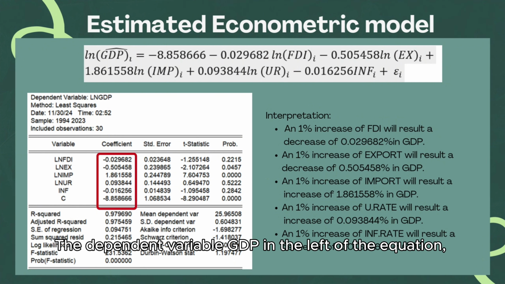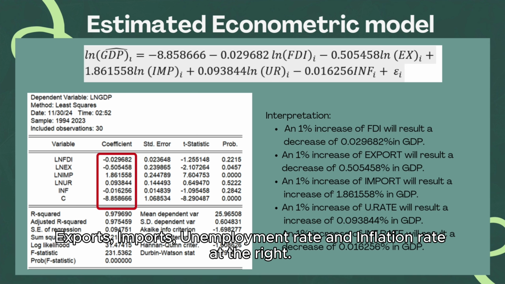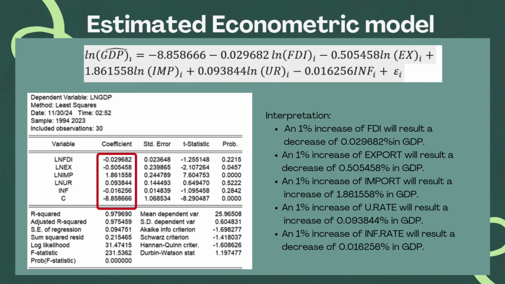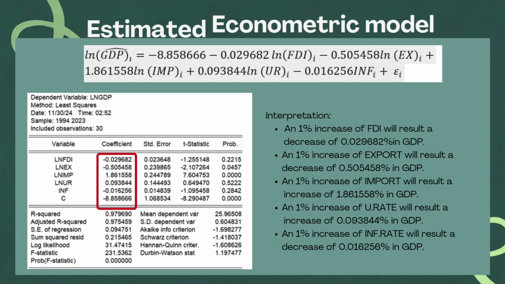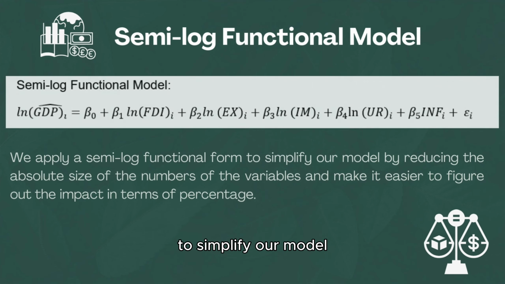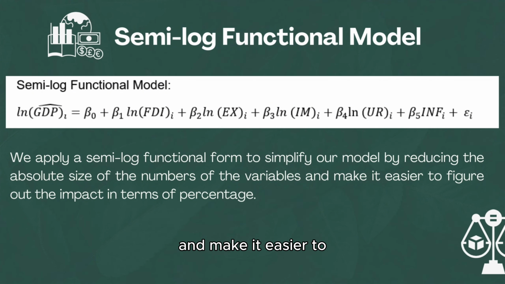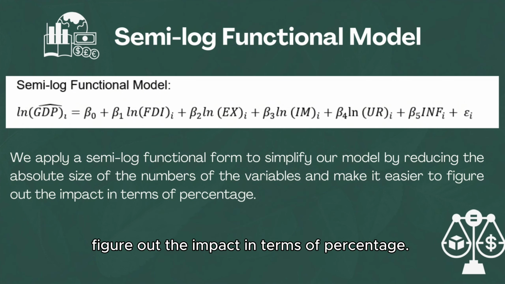The dependent variable, GDP, is on the left of the equation, while the independent variables FDI, export, import, unemployment rate, and inflation rate are on the right. Our econometric model shows that FDI, export, import, and inflation rate have a negative relationship with GDP, while unemployment rate has a positive relationship with GDP. In addition, we also apply a semi-log functional form to simplify our model by reducing the absolute size of the numbers of the variables and make it easier to figure out the impact in terms of percentage.